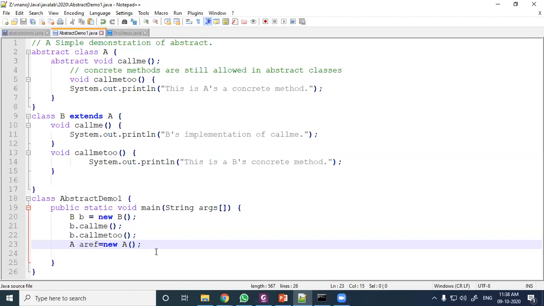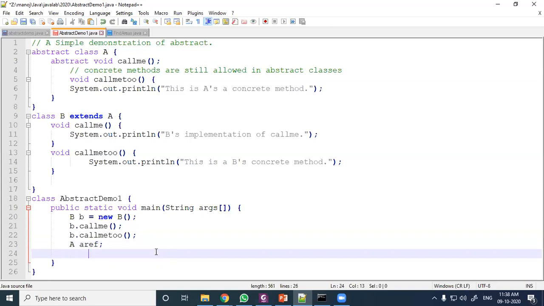So that's why this is not possible. But we can create the reference. When we are creating a reference, it is not reserving any space. It is only a reference to the class.